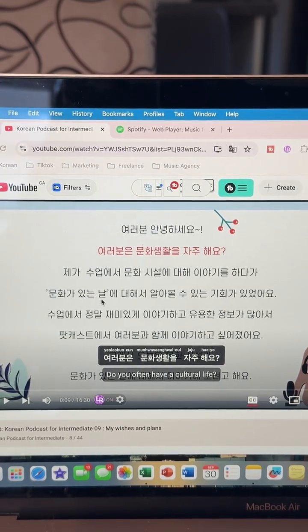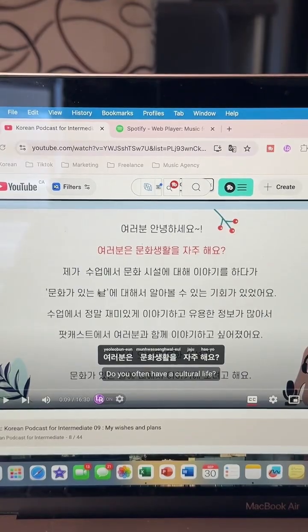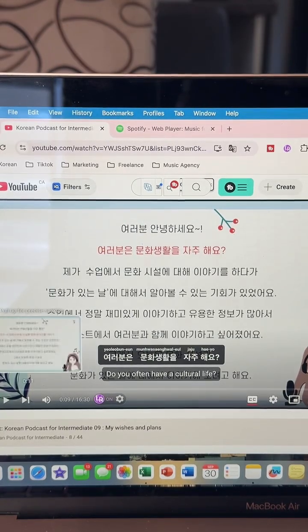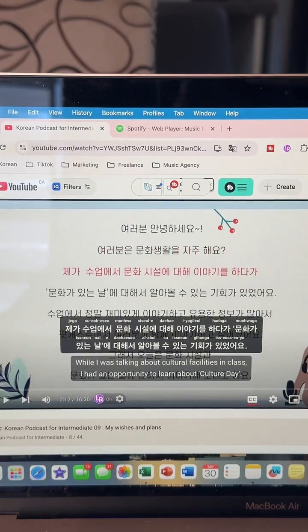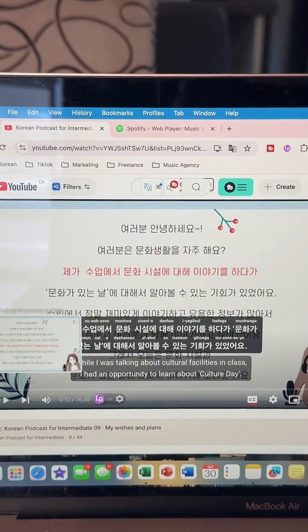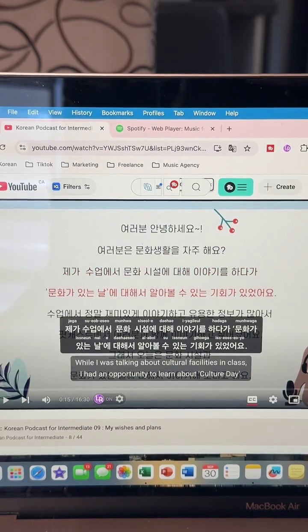You guys are correct. 날 would mean day. So basically, it's saying that there is a cultural day. That would be mostly how we can translate that. Maybe there is some type of cultural day in Korea. I am not quite sure where, but you do something related to culture. Let me just go here so that you guys can follow along as well. Okay, no. Okay, yes.